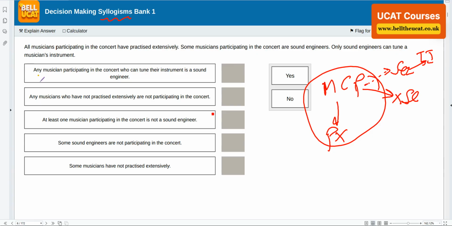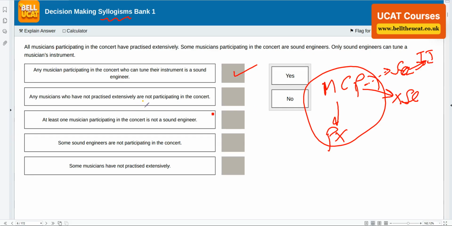Ready? Simple rules. Any musician, MCP, who can tune the instruments is a sound engineer. MCP, sound engineer, can go backward. The answer is yes, because if it is bi-directional, you can go forward and backward.